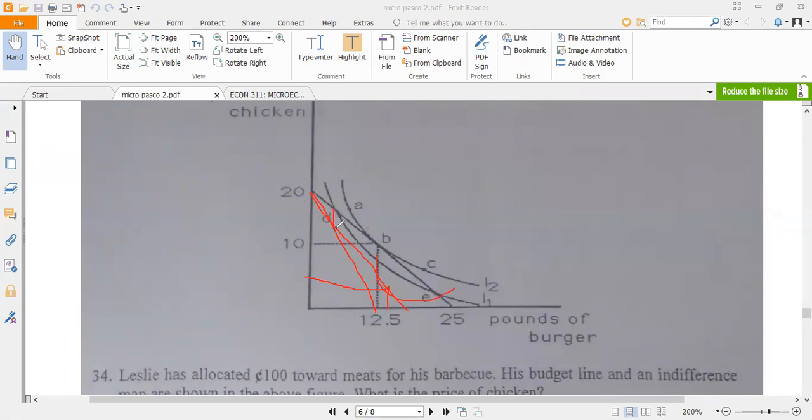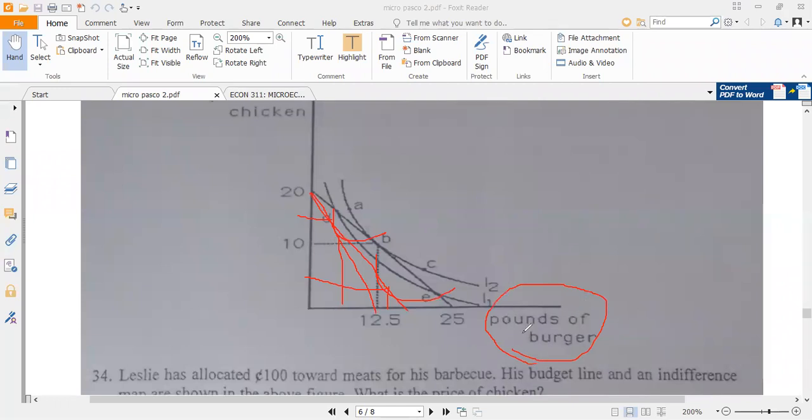I can draw the indifference curve here, and the person will be buying less of burger and then more of what? Chicken, okay? So it would depend on the kind of good we are talking about here. Is burger a normal good? Is burger an inferior good?